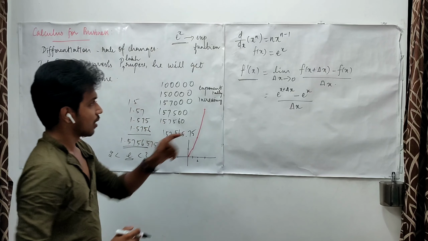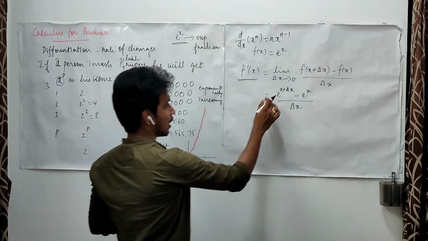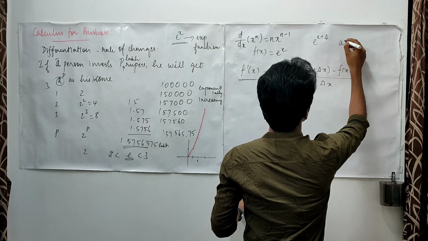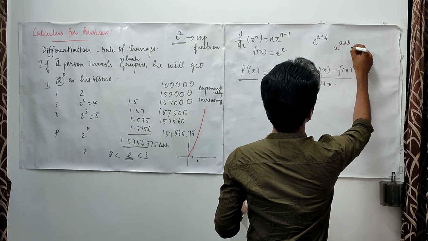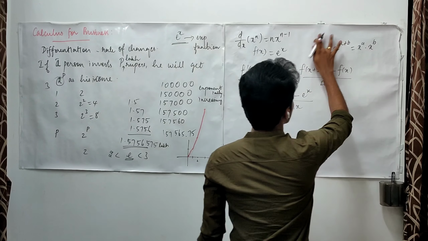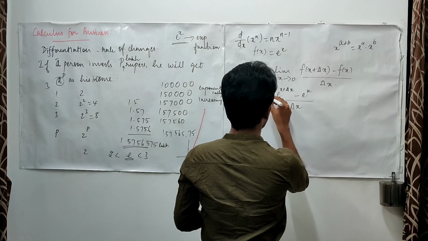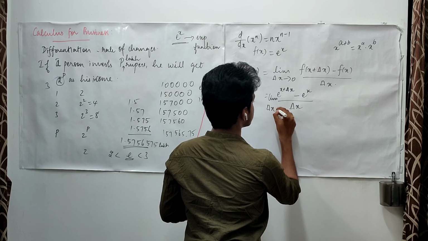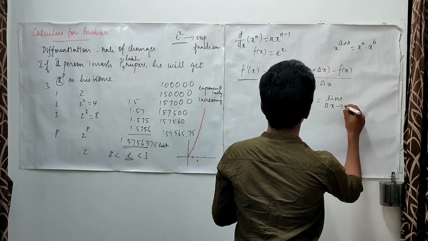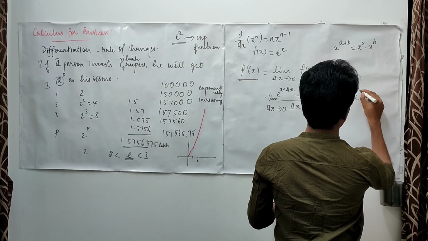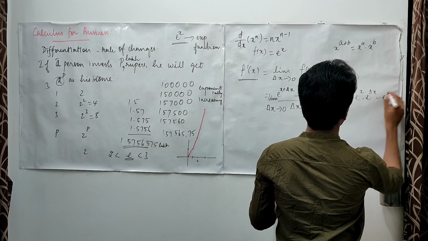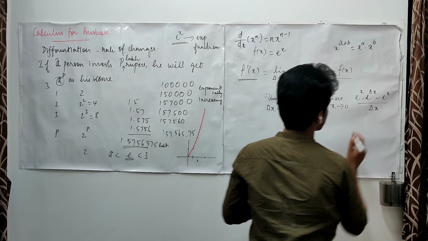And how do we do this? We have all studied this. Generally, x power a plus b may be written as x power a into x power b, right? Using that idea, this may be written as e power x into e power delta x minus e power x upon delta x.